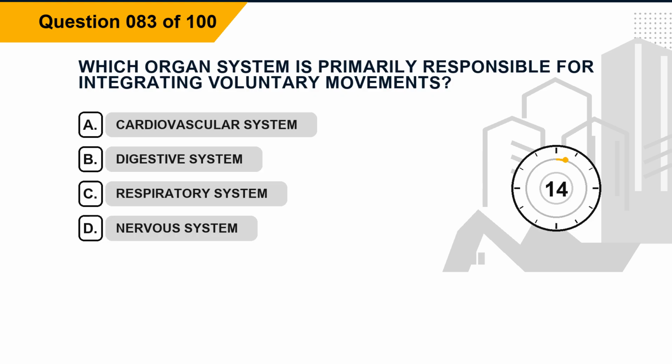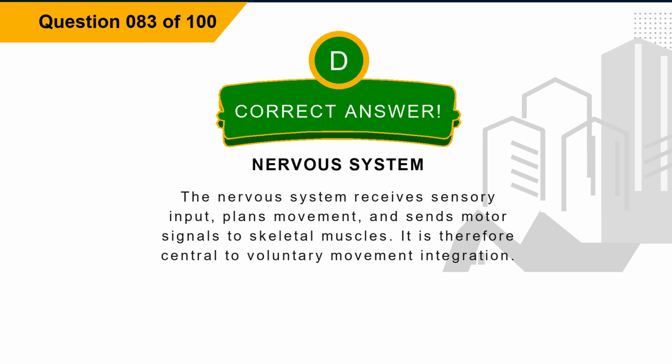Question 83. Which organ system is primarily responsible for integrating voluntary movements? Option A, cardiovascular system. Option B, digestive system. Option C, respiratory system. Option D, nervous system. The correct answer is option D, nervous system. Explanation. The nervous system receives sensory input, plans movement, and sends motor signals to skeletal muscles. It is therefore central to voluntary movement integration.